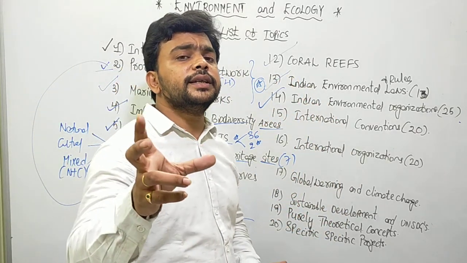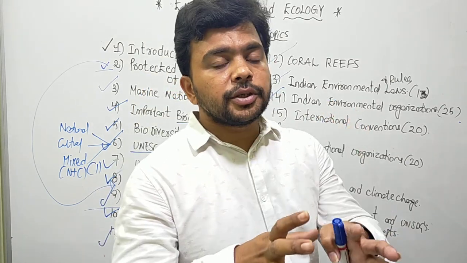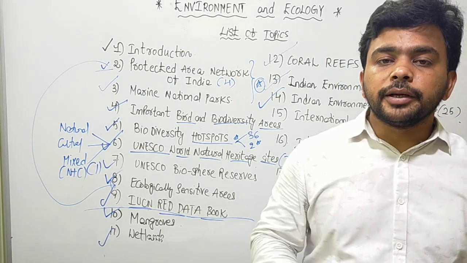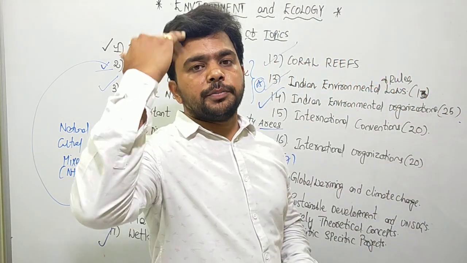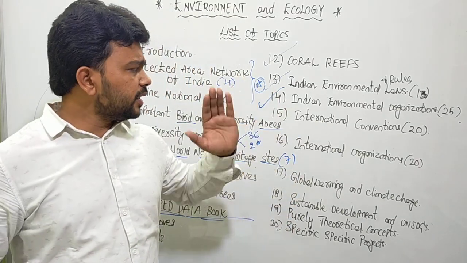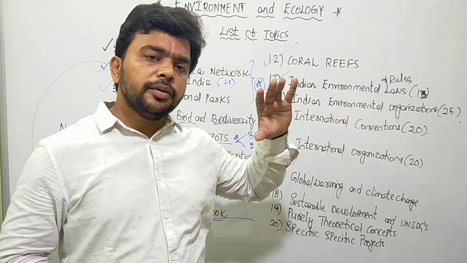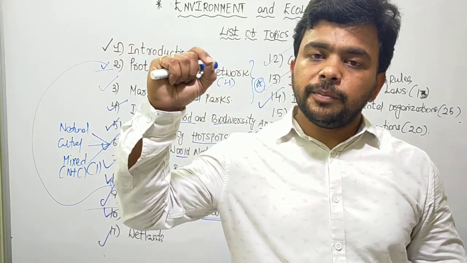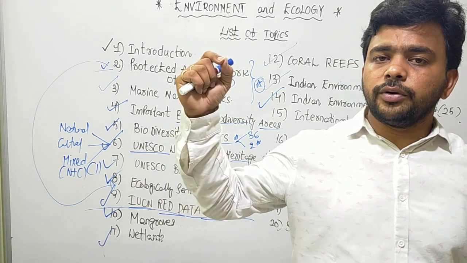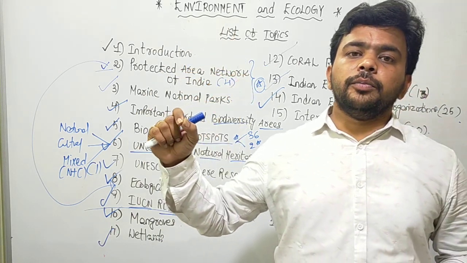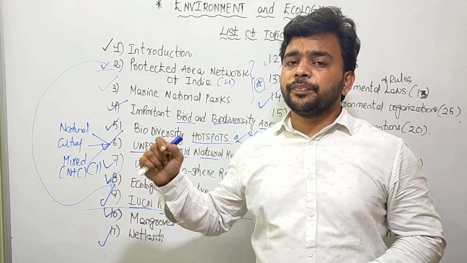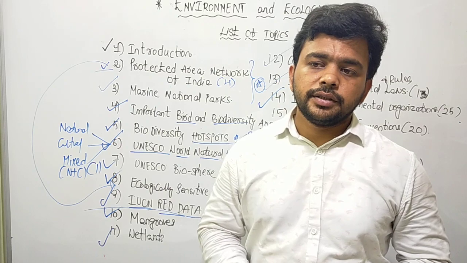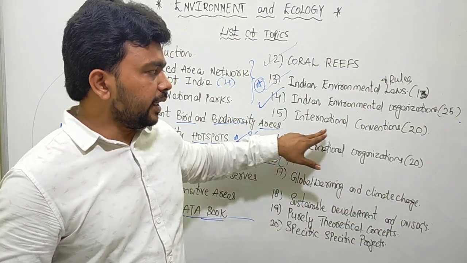Who are the scientists who did the research on the ozone layer? Who is the first person to discover the ozone hole? What is the instrument that measures ozone in the atmosphere? All these things we discuss as part of the ozone layer before we discuss the Vienna Convention. And what is the list of ozone depleting substances? We have chlorofluorocarbons, methyl chloroform, and various other things. Whether they are eliminated at the global level, whether India eliminated any of these ODS, all this we discuss as part of the international conventions.